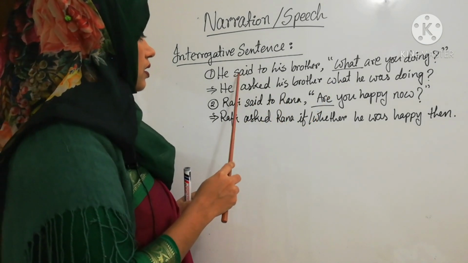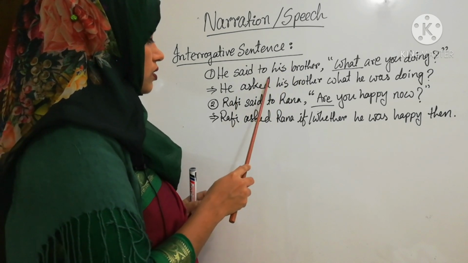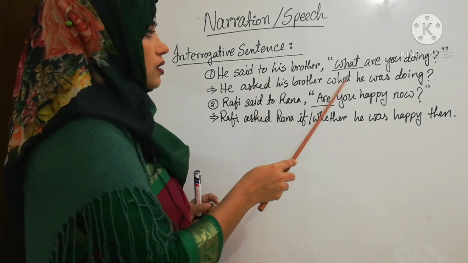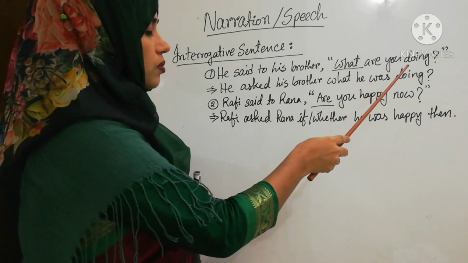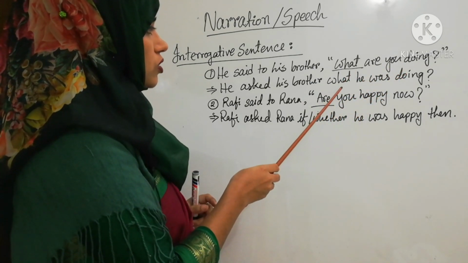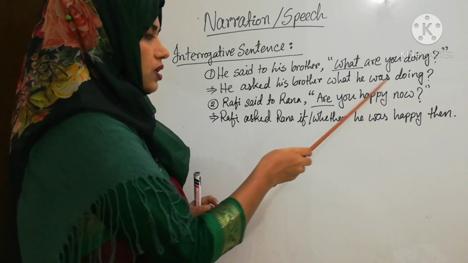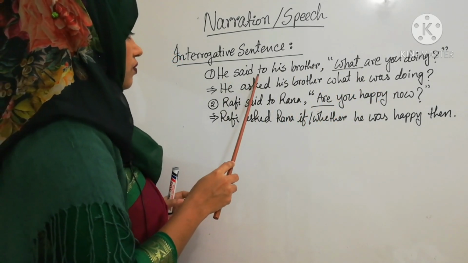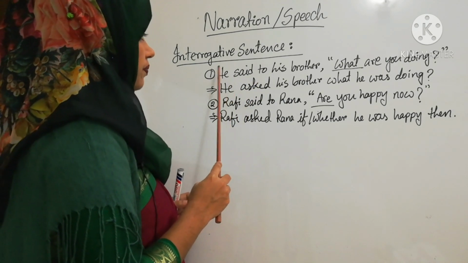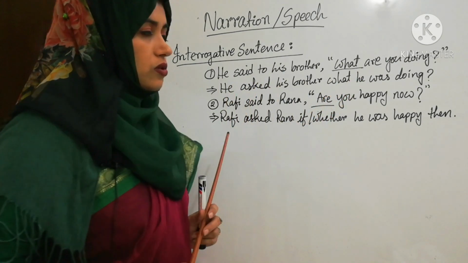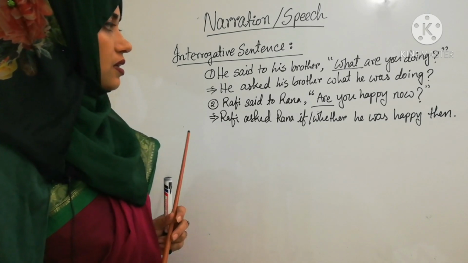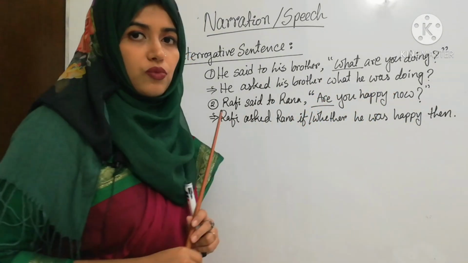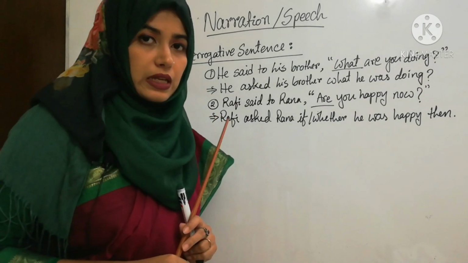asked his brother. He said to his brother, instead of "say to" we will write "asked his brother," then "what are you doing" will be turned into "what he was doing." We are changing it into past form as the reporting verb is in past form. Okay? So, the sentence turns into a past tense, like what he was doing. We have to keep the WH word for making the indirect.